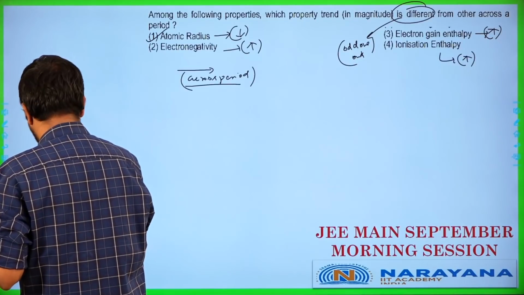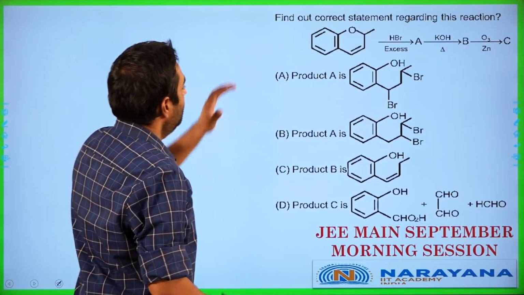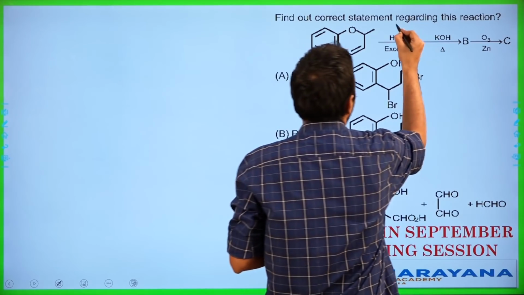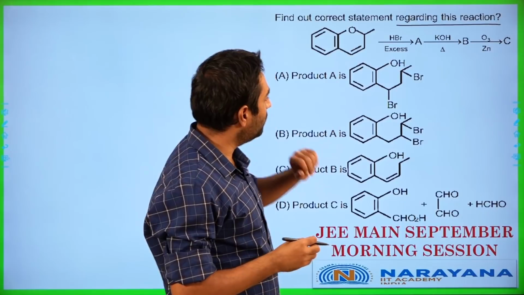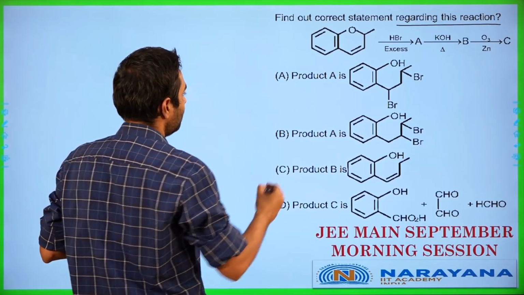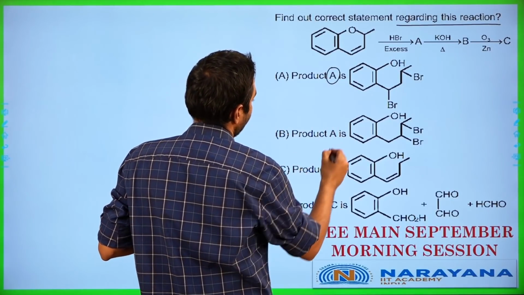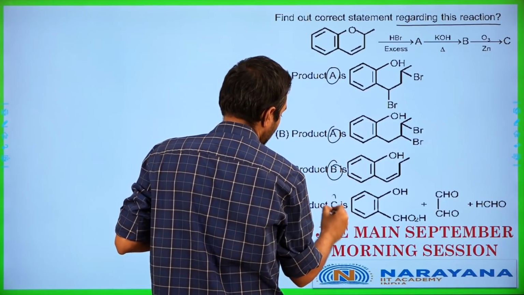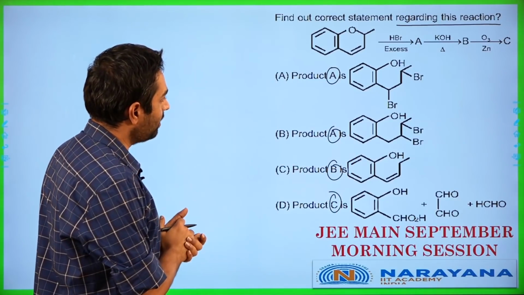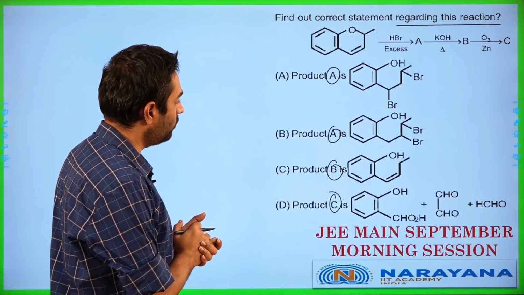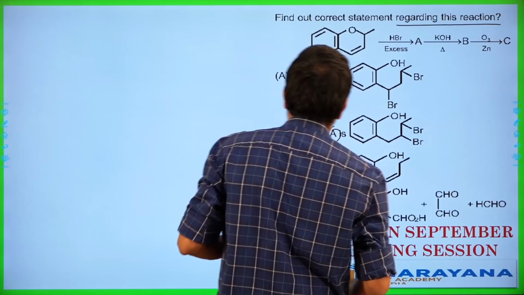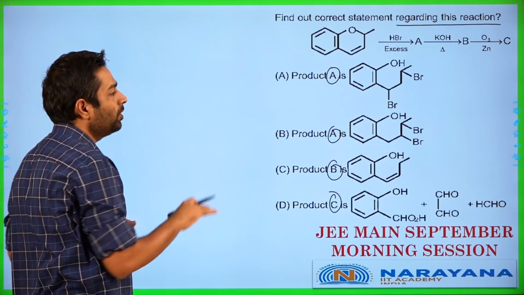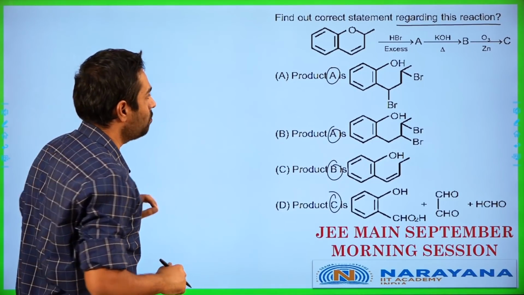Next, find out the correct statement regarding this reaction. Okay, all right. So we have a fairly big reaction given to us. Let us start off over here. They are asking us about A, B, and product C. They're asking a bunch of questions involving these compounds here. Let us start off. So in this particular case we have HBr excess. I'll be solving the entire thing over here. Please try to pay attention and catch what's happening here.